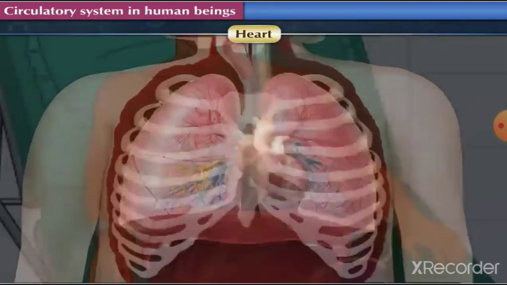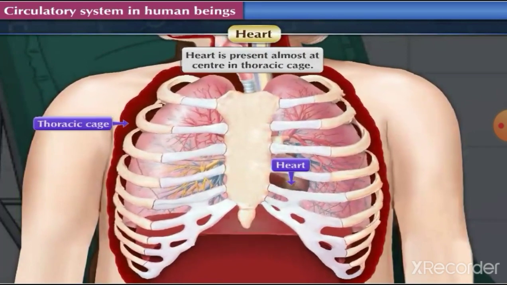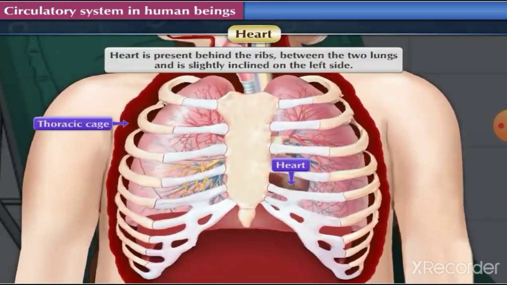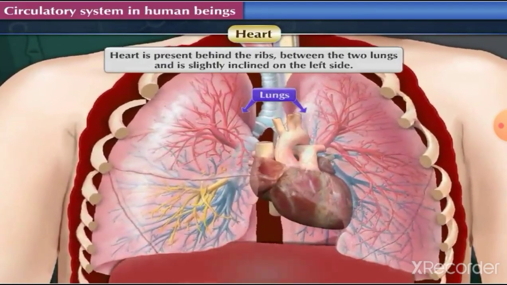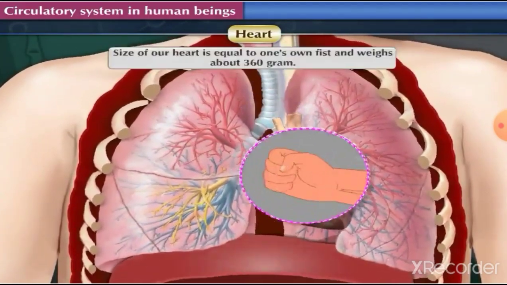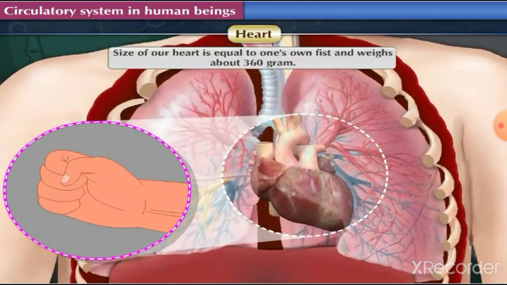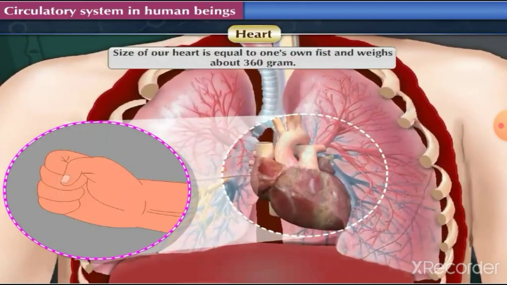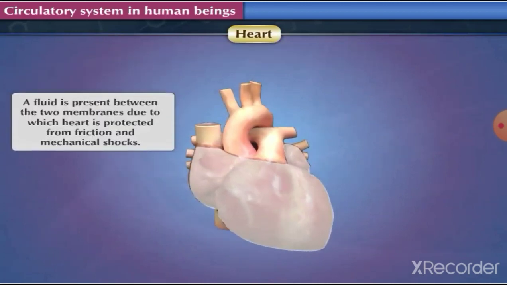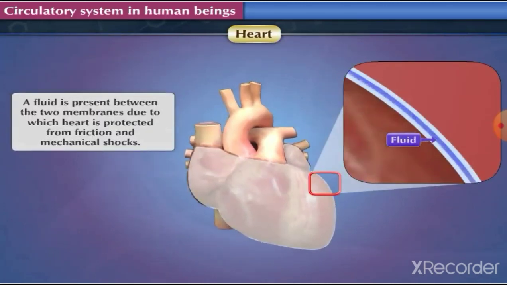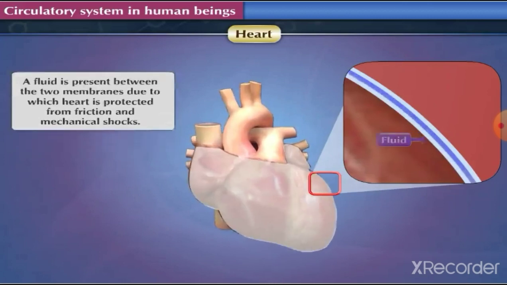Heart. Heart is present almost at center in thoracic cage. It is present behind the ribs, between the two lungs, and is slightly inclined on the left side. Size of our heart is equal to one's own fist and weighs about 360 grams. It is covered by a double-layered peritoneal membrane. A fluid is present between the two membranes, due to which heart is protected from friction and mechanical shocks.